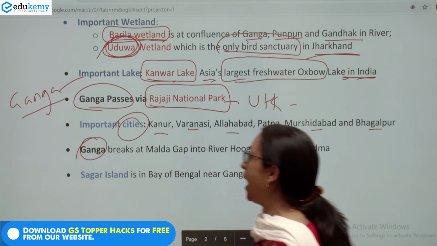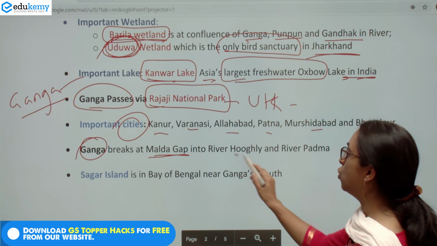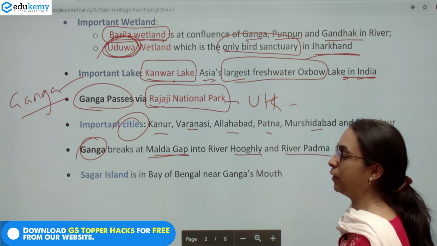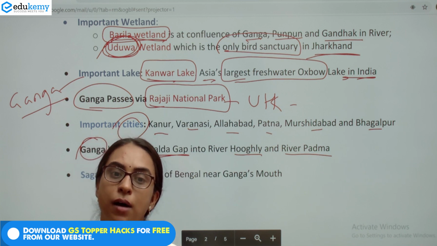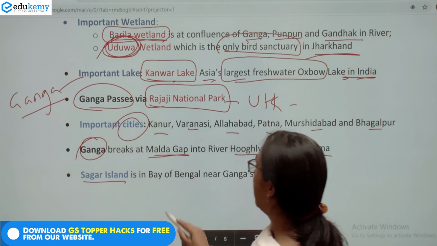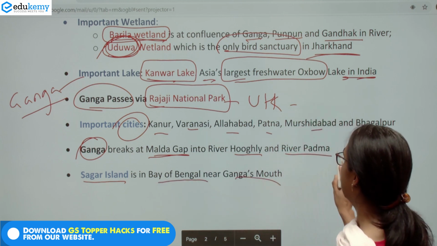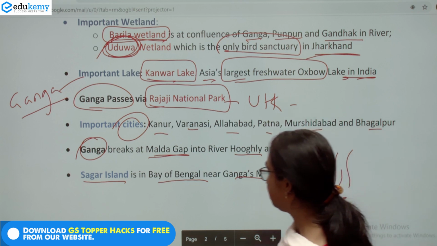The river Ganga actually breaks at the Malda Gap into Hooghly and river Padma. An important island which is near the mouth of Ganga is the Sagar Island. It is in the Bay of Bengal and it is at the Ganga's mouth. So this would be the Sagar Island.